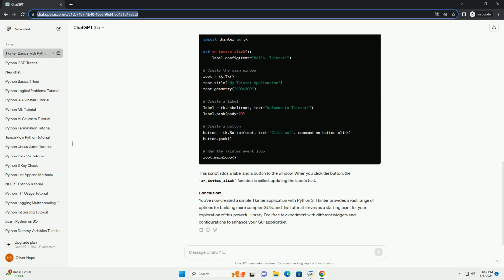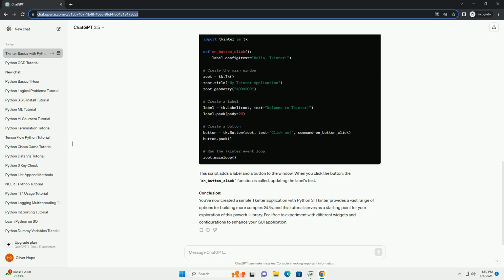Step 4. Adding widgets. Tkinter provides various widgets like buttons, labels, entry fields, etc. Let's add a label and a button to our window. This script adds a label and a button to the window. When you click the button, the on_button_click function is called, updating the label's text.